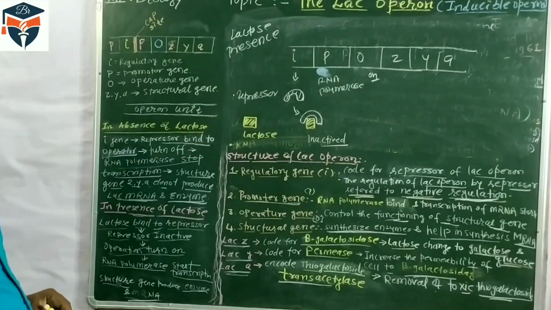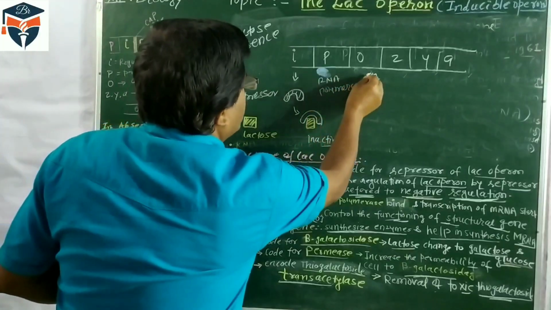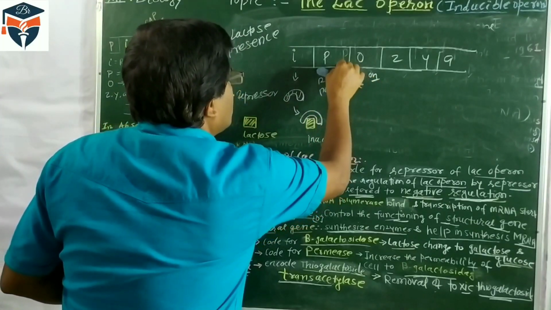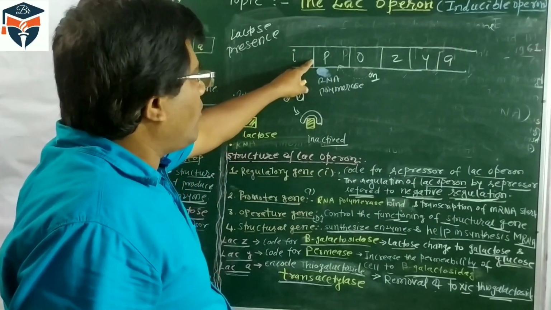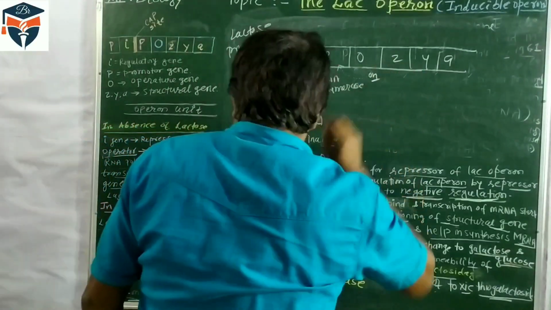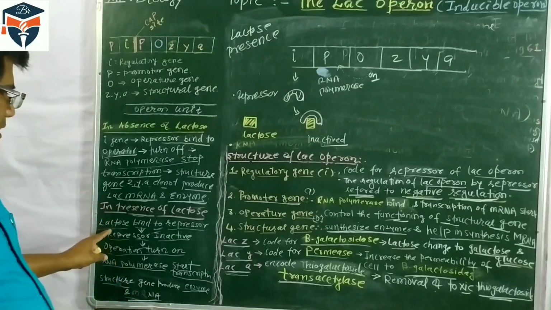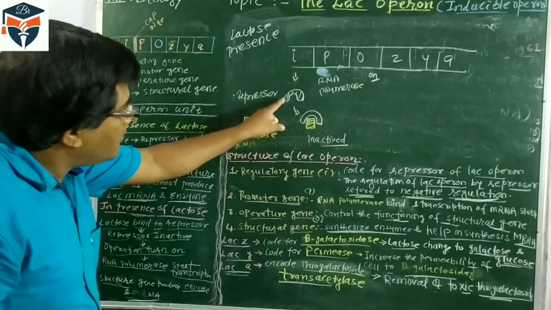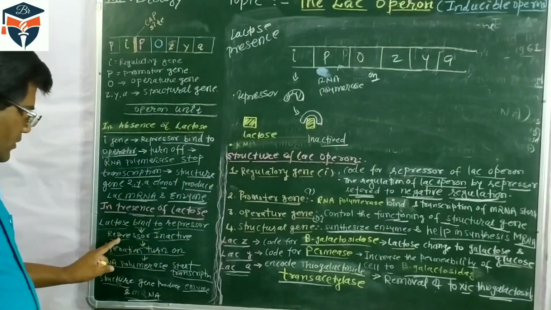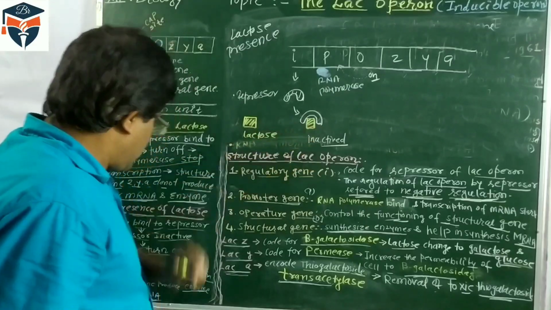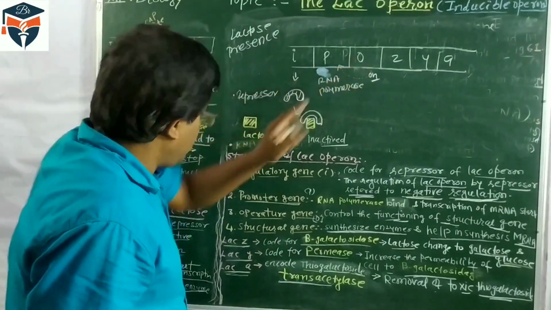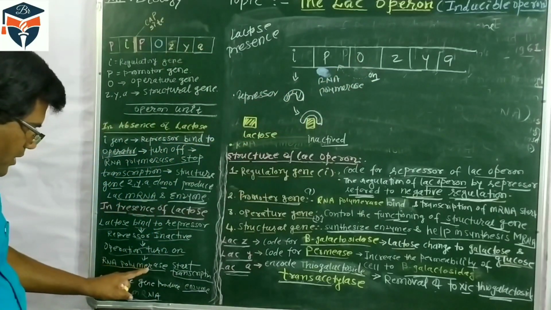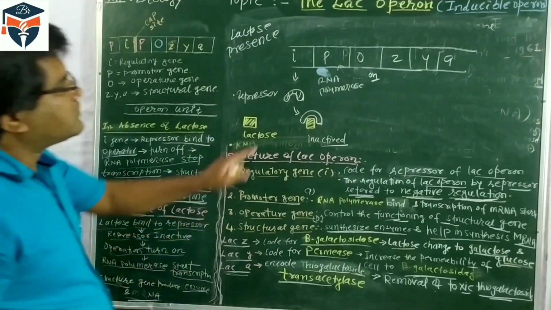The operator site is on, and the operator gives the command to the promoter for synthesis of mRNA. So when lactose binds with the repressor, the repressor gets inactivated, the operator turns on, and RNA polymerase starts transcription.